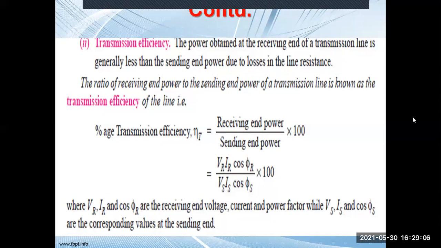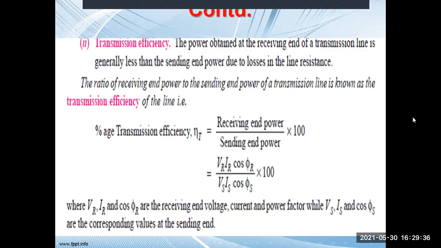So this I square R loss will cause less power to be available at the receiving end. Whatever power you are sending from the sending end, the same amount of power will not reach; less power will reach the receiving end. The ratio of receiving end power to sending end power of a transmission line is known as the transmission efficiency. It is defined as eta T.